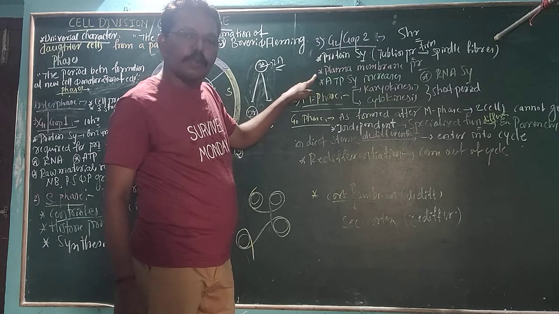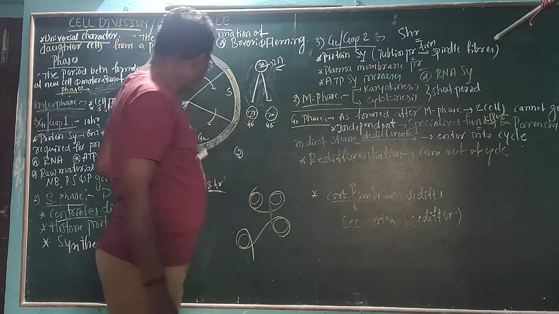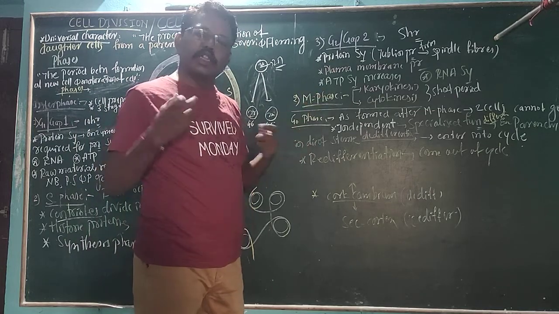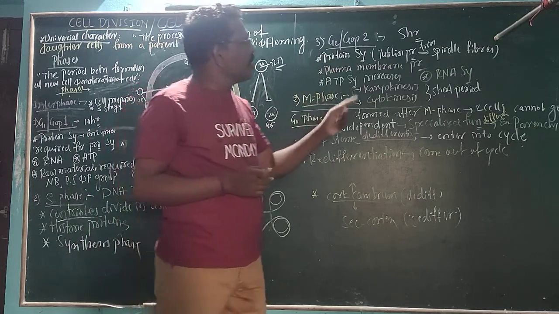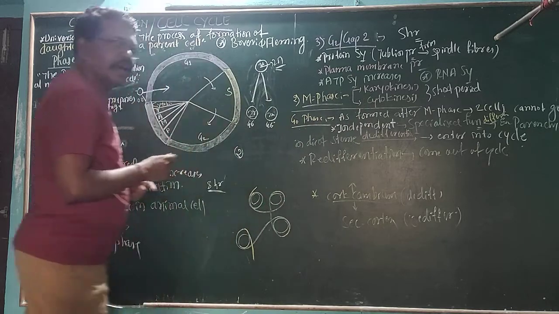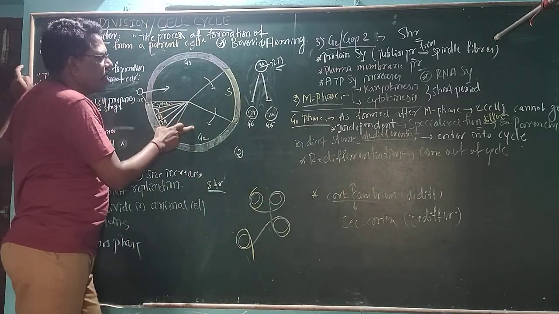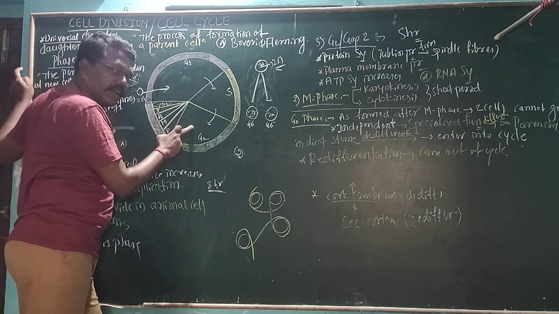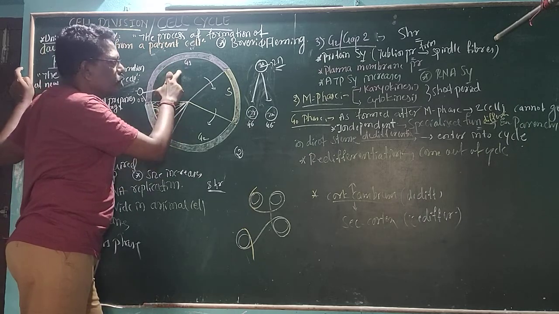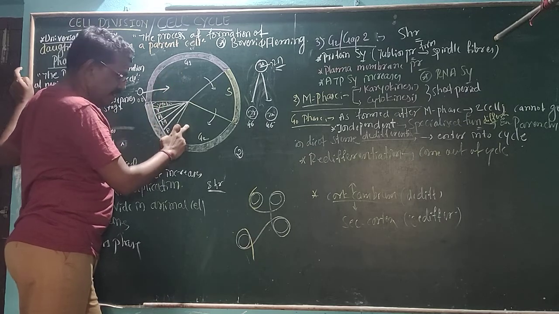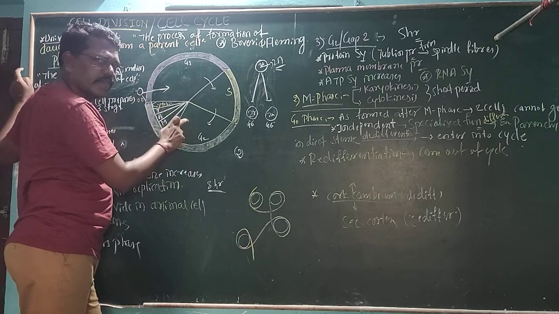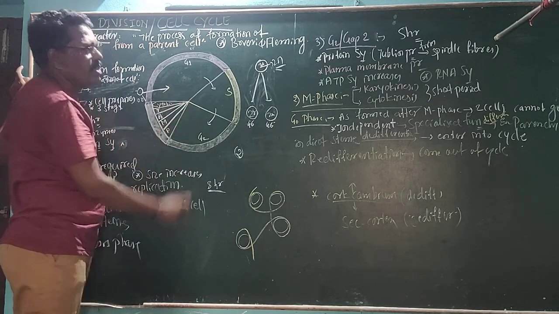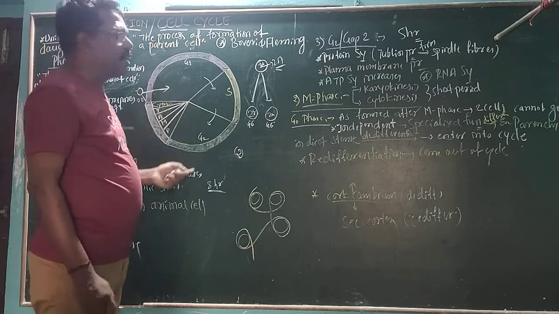Then the plasma membrane proteins are also manufactured within the G2 phase. Then the ATP synthesis will be increased much more than in the G1 phase. Finally, RNA synthesis will be done. Protein synthesis will be done in the G1 phase as well as the G2 phase, and RNA synthesis will be done in the G1 and G2 phases. These are the most common functions of the G1 as well as G2 phase. Then this is about the interphase.